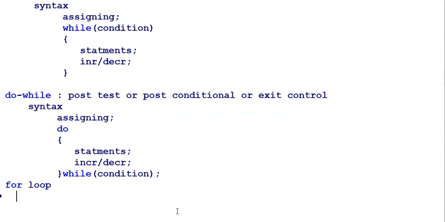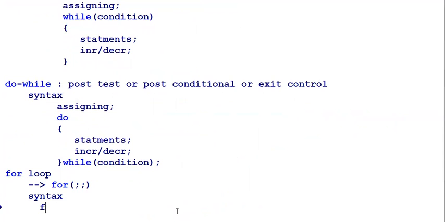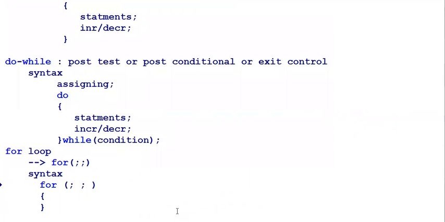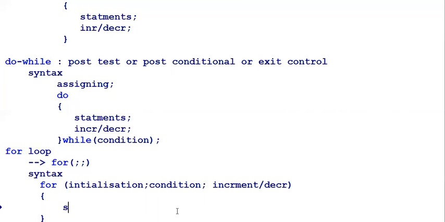The for loop's actual syntax needs two semicolons. First we have an initialization, so we can do the variable declaration and initialization here itself. Followed by the condition. Whenever the for block has a condition, it is called an entry conditional, like while. And at last we have an increment or decrement, either one, and then a group of statements will be executed.